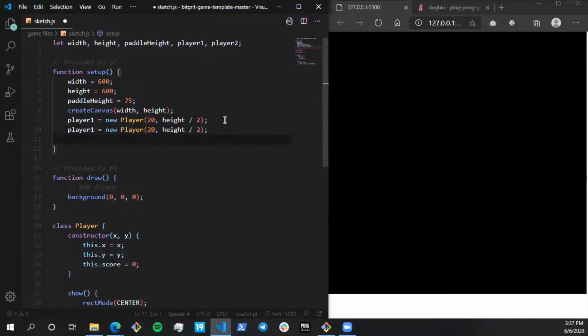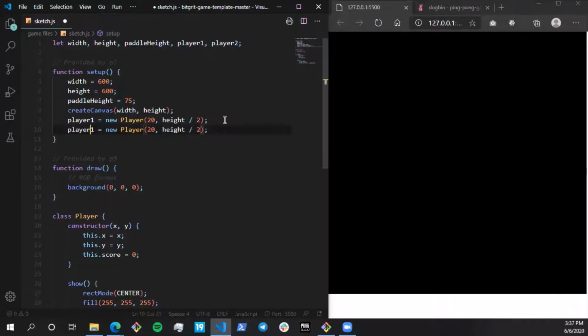So for player 2, player one over here is at 20 and the y coordinate is over here. For player two, it should be over here. So I'll make it width minus 20, so it's going to be on the extreme right side. The width value is 600 minus 20, which is 580, which is somewhere over here.